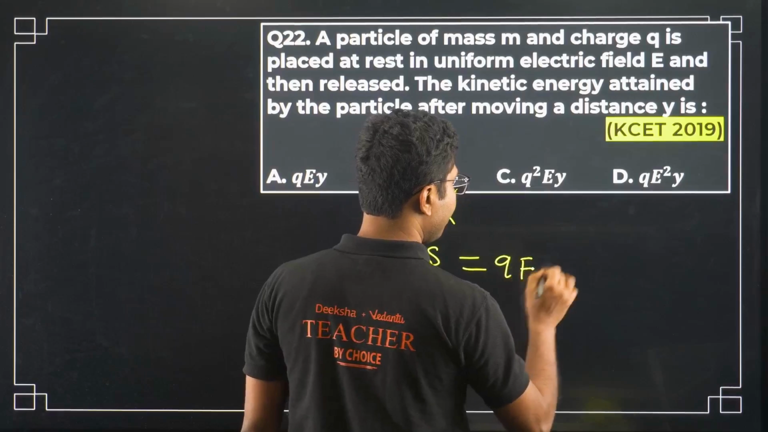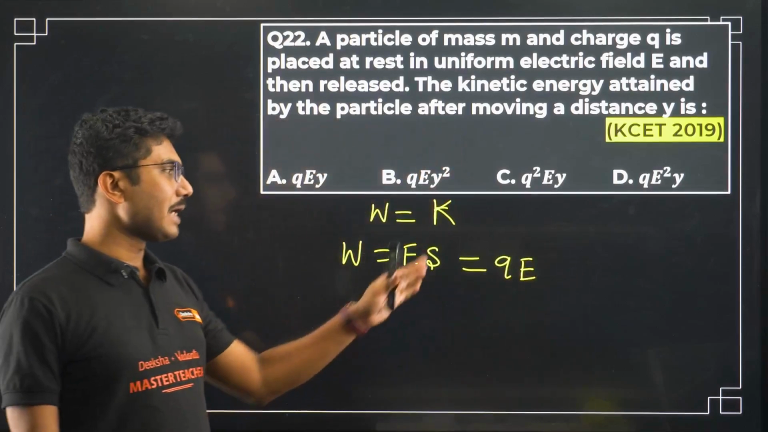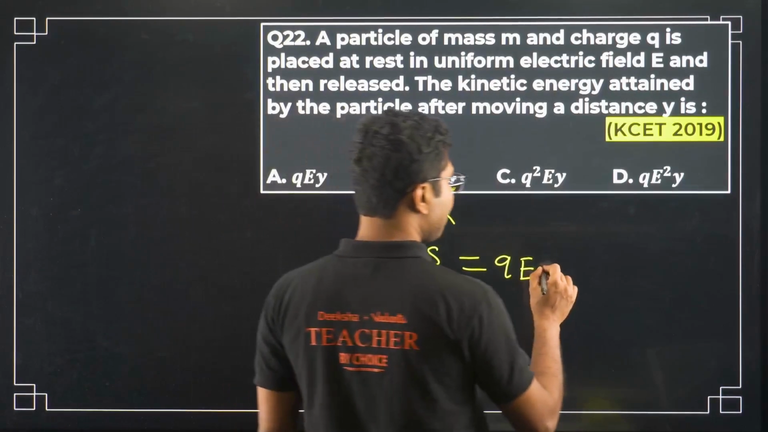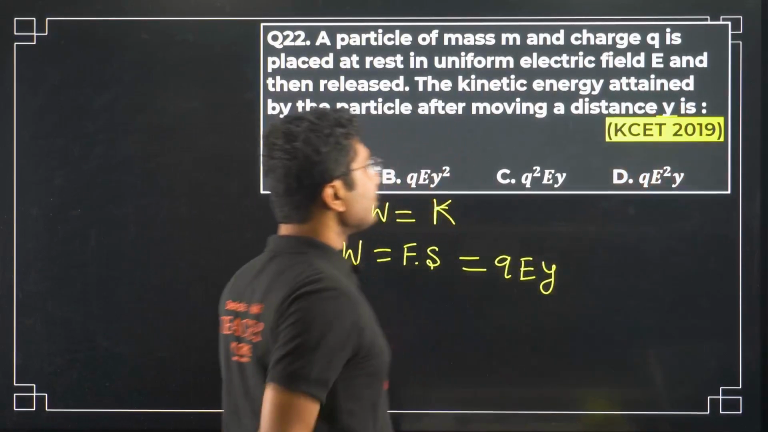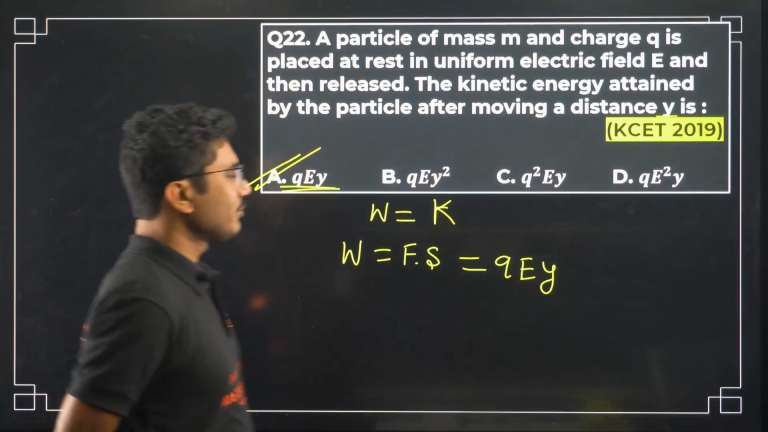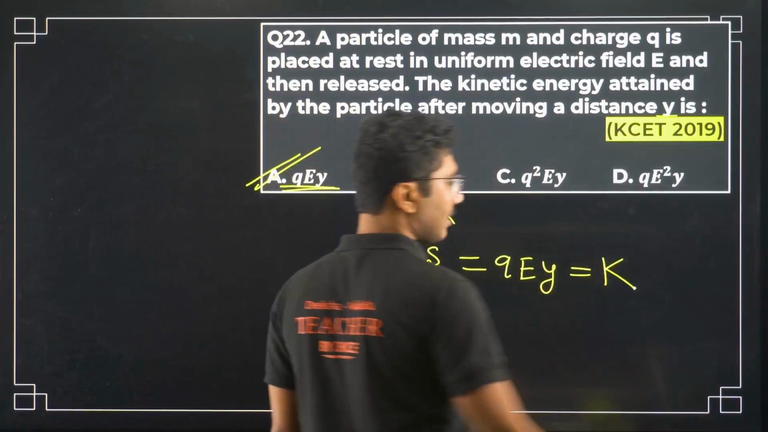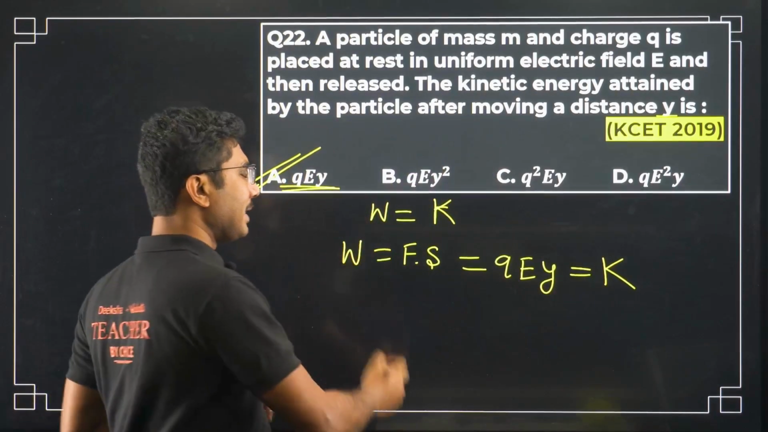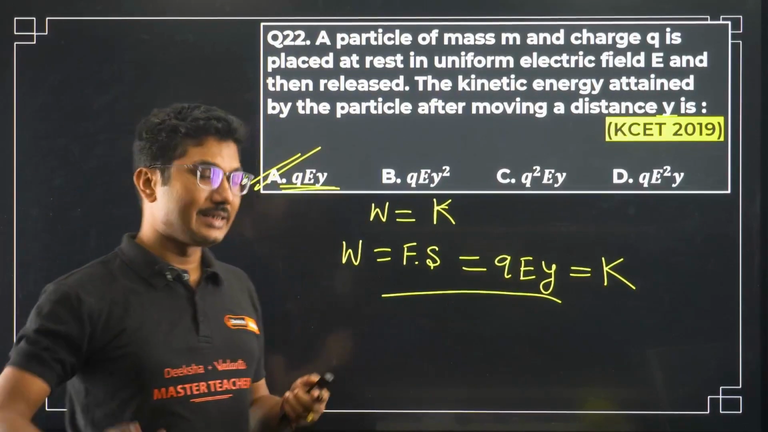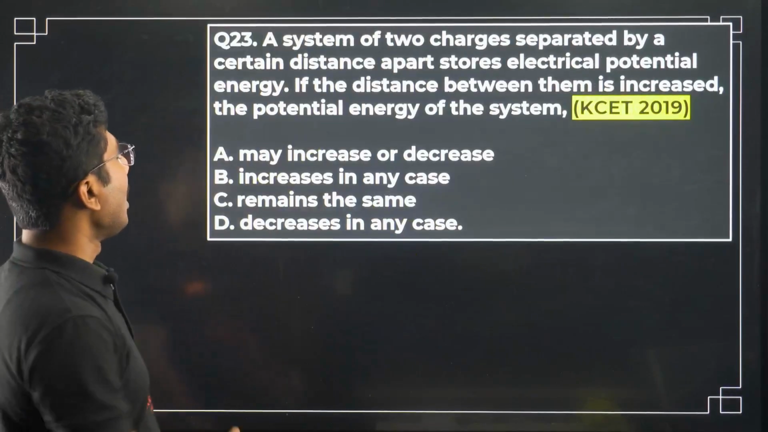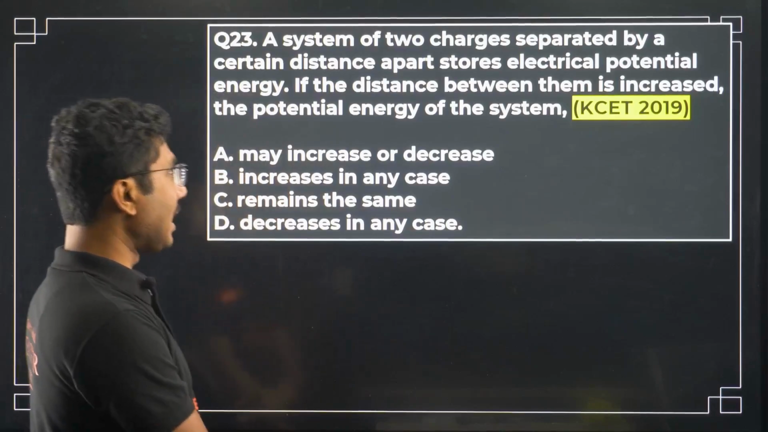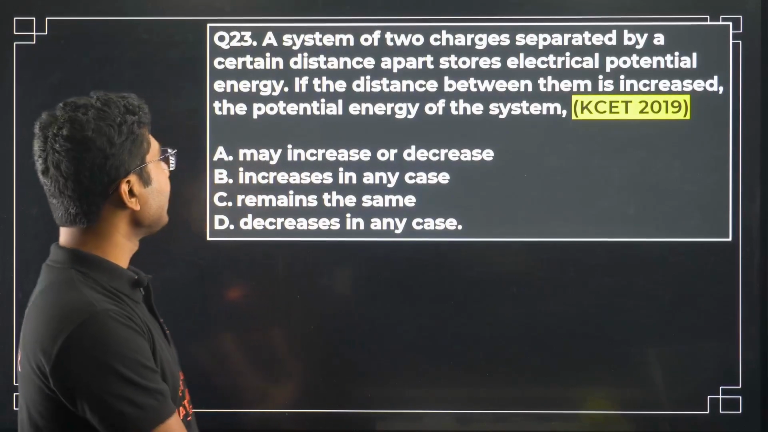If you remember our previous chapter, force was given by Q into E, energy is given by Q into V, right? And what is displacement over here? Displacement is given by Y, so it is QEY, as simple as that. Okay, so this is the kinetic energy. So if you understand fundamentals properly, if your fundamentals are clear, KCET is going to be a very easy exam for all of you.